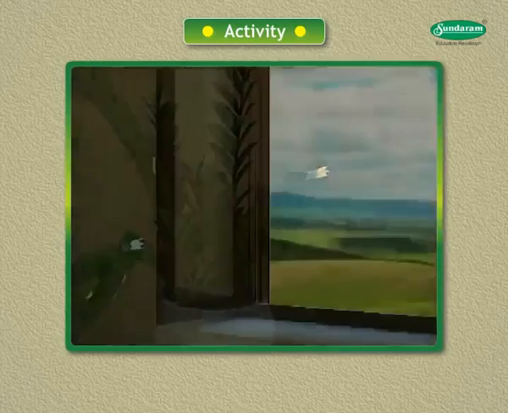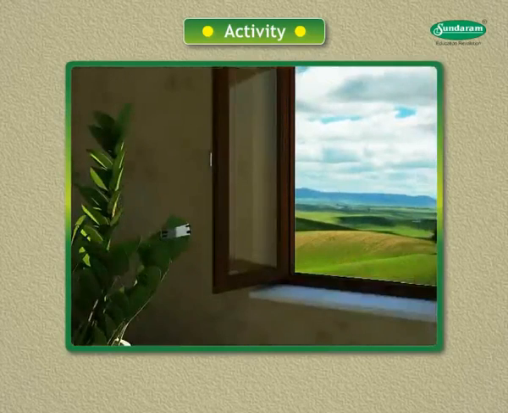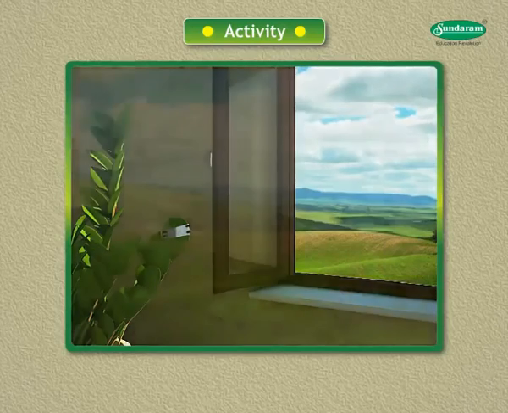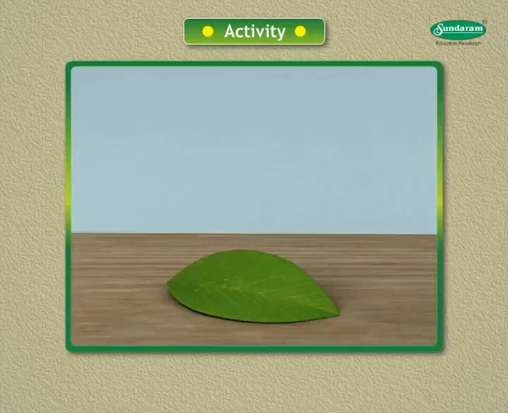3. Keep this potted plant with partially covered leaf in bright sunlight for 3 to 4 days. 4. Pluck the partially covered leaf from the plant and remove its aluminium foil. This whole leaf is now to be tested for the presence of starch. But before testing for starch, chlorophyll has to be removed from the leaf. This is because chlorophyll interferes in the test for starch due to its green color.